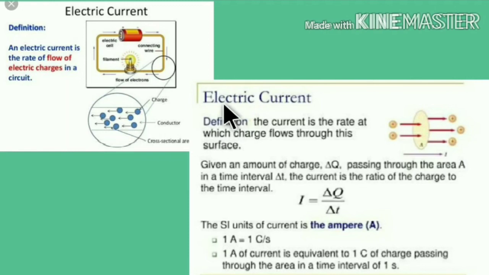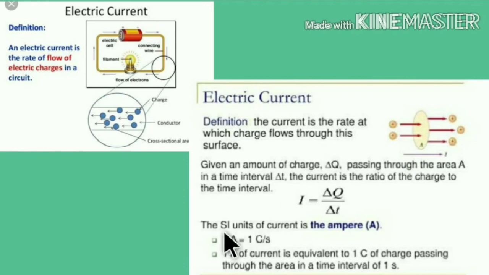Then let us see the unit of current. Current is the rate at which charge flows through this surface.